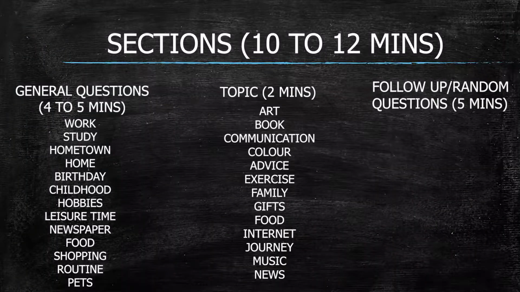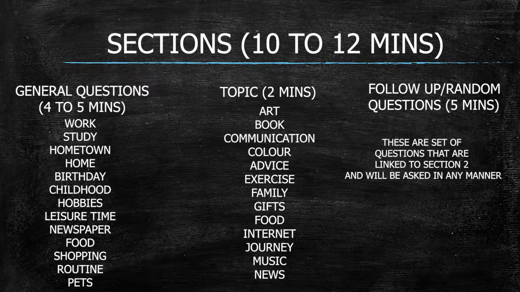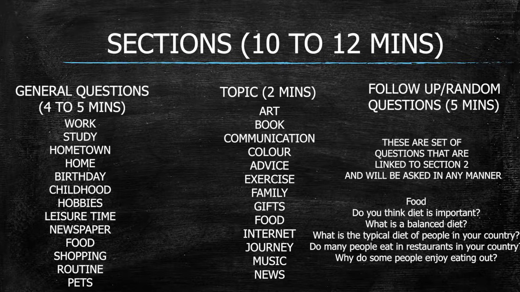Now the third section is all about follow-up or random questions. This usually takes 5 minutes, and these are a set of questions that are linked to section 2 and will be asked in any manner. So for example, food. So do you think diet is important? What is a balanced diet? What is the typical diet of people in your country? Or do many people eat in restaurants in your country? Or why do some people enjoy eating out? So it could be a series of questions, and they can either be related to the topic that you were asked or could be something very general also.